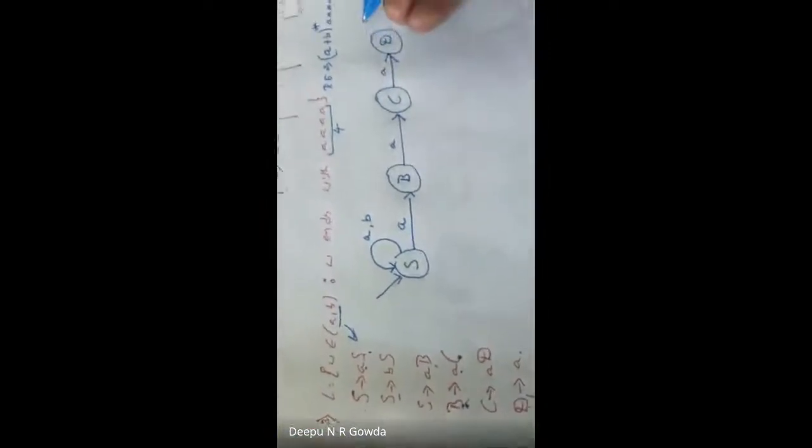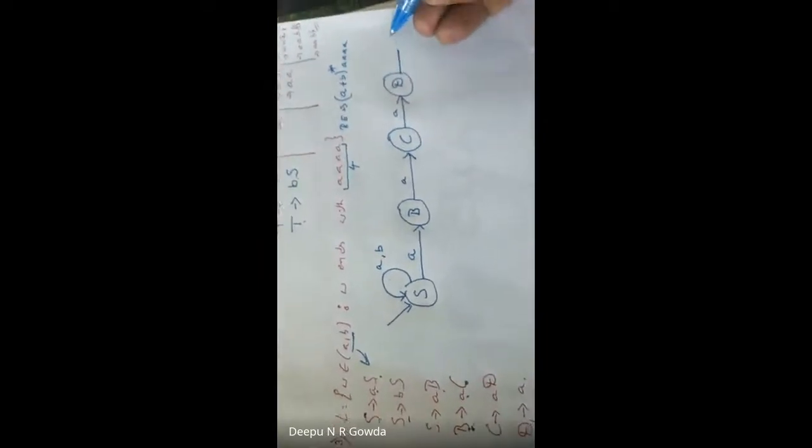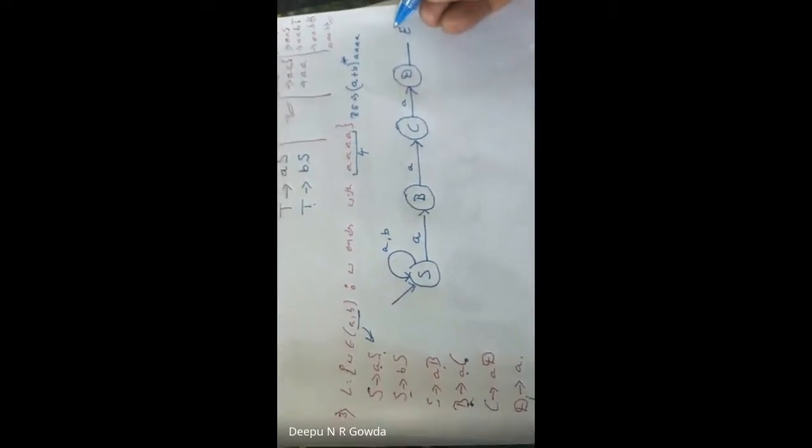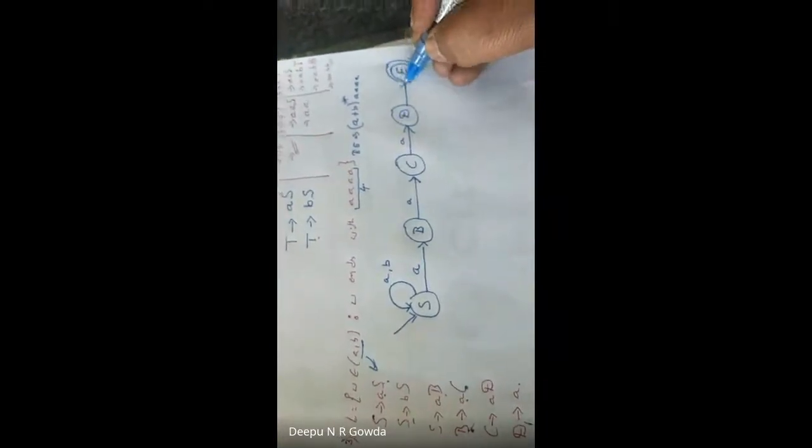Take A, and can I write a self loop? No, it will be n number of A's. So again, I'm going to a final state, I take it as E, and I write A over here. N number of A's followed by 1, 2, 3, 4 A's. Clear, guys? Okay, let me explain one more question.